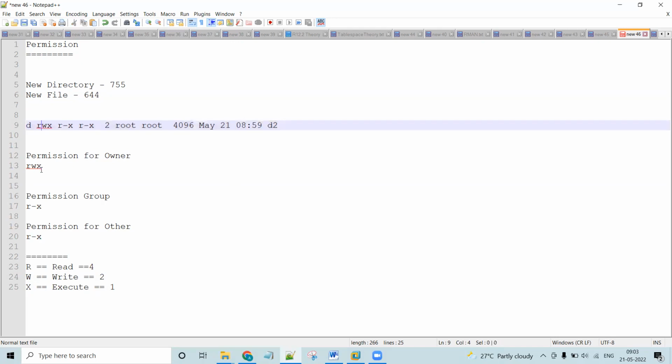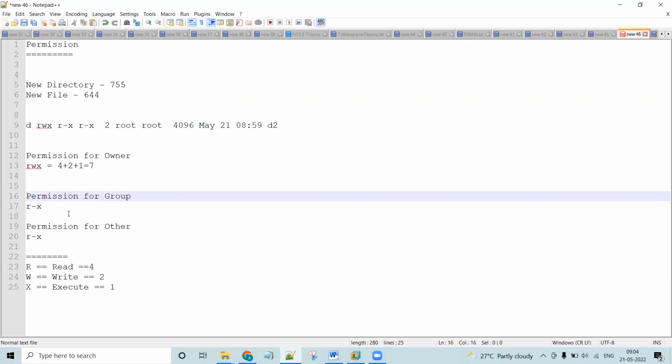Okay, that is RWX. RWX means it will be like this: 4 plus 2 plus 1. That means 7. Now the next permission is for group.